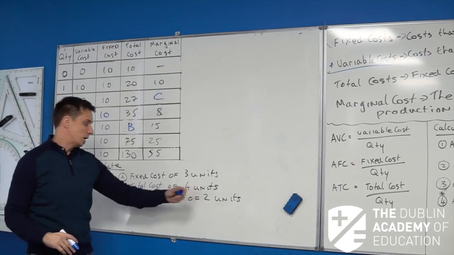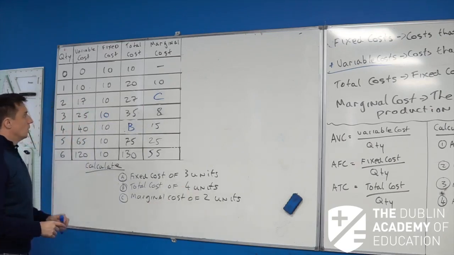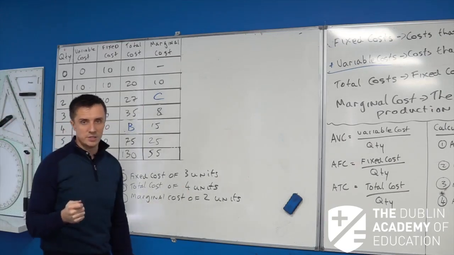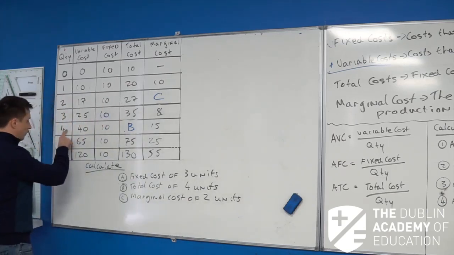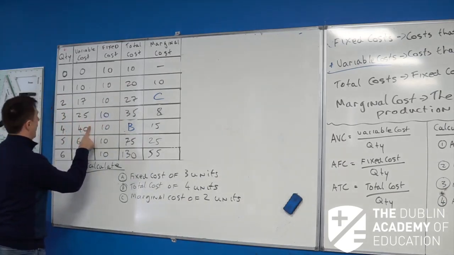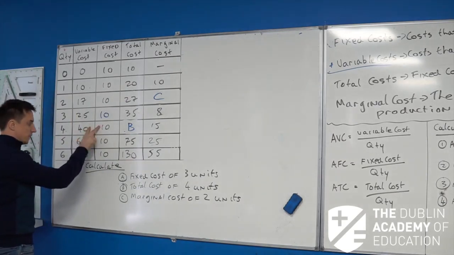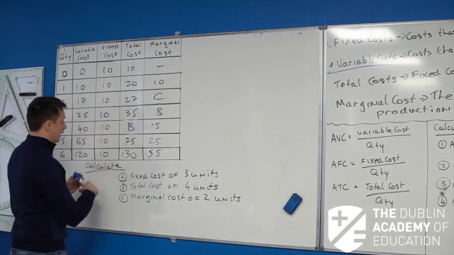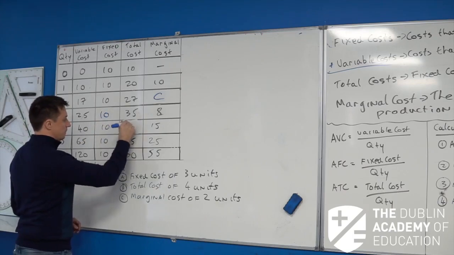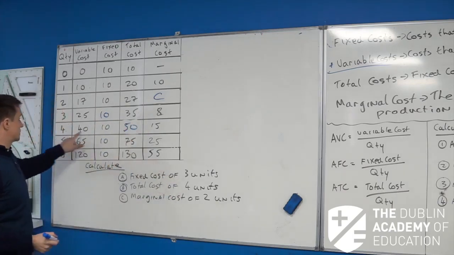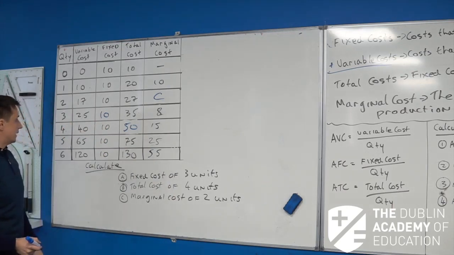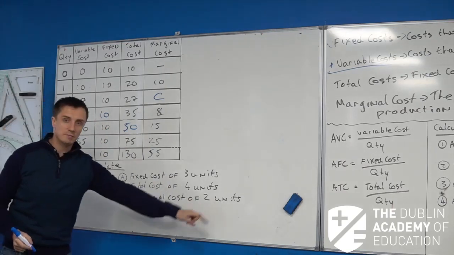Second one then, total cost of 4 units. Okay, so remember again what the total cost is. It's fixed and variable costs added together. So if I'm going to make 4 units, my variable cost will be 40, my fixed cost will be 10. I add the two of these together, that is going to give me 50 euro, and that is my total cost of making 4 units. Makes perfect sense, okay?